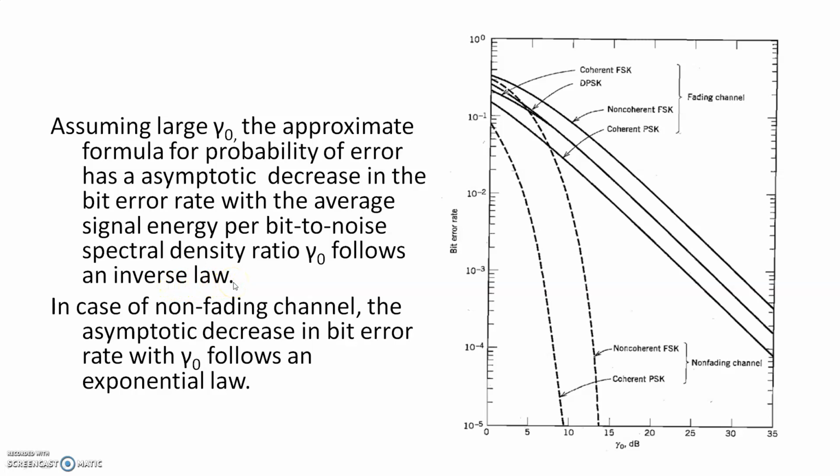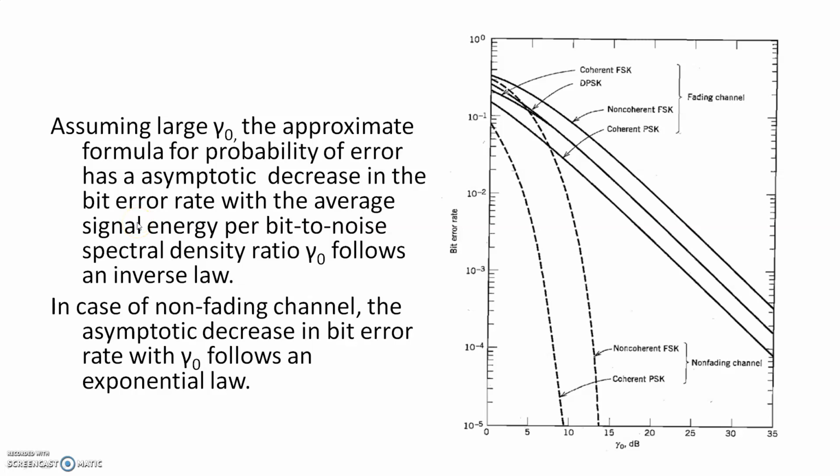Okay, so what we find is, when we plot bit error rate against gamma 0, it follows an inverse law for a Rayleigh fading channel. If there is no fading, it follows an exponential law. Okay, so that is the difference.